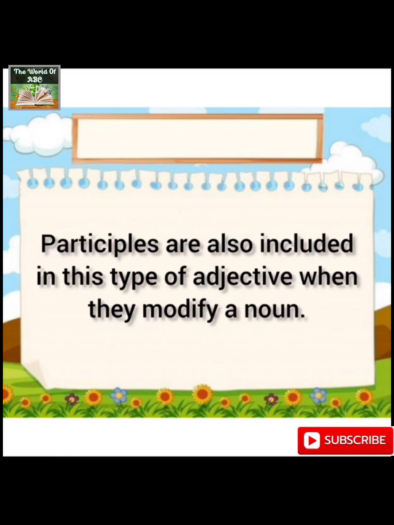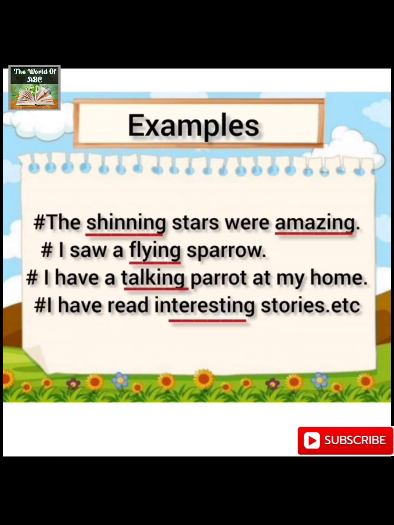Participles are also included in this type of adjective when they modify a noun. Participles are usually considered as the form of verbs, but they also function as adjectives when they are used with nouns for modifying them. For example, the shining stars were amazing. Here, shining is the quality of the stars, and amazing also is the quality of stars.